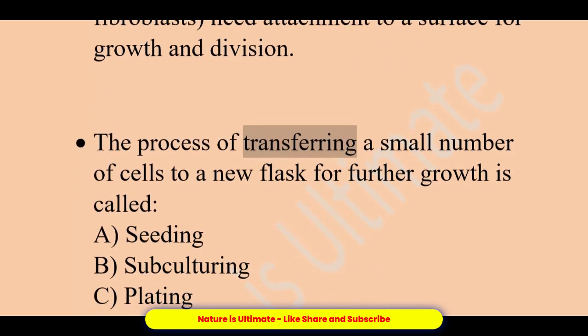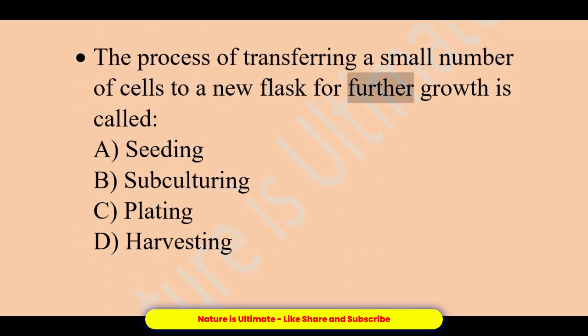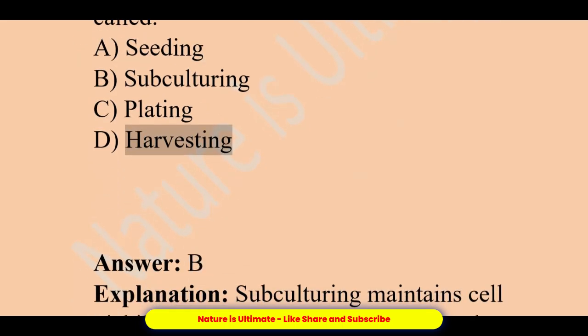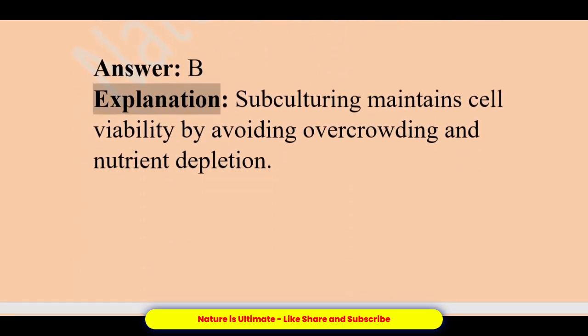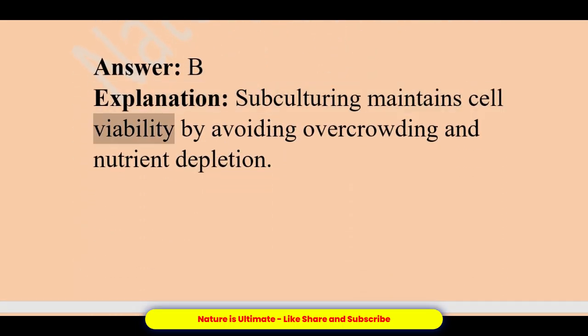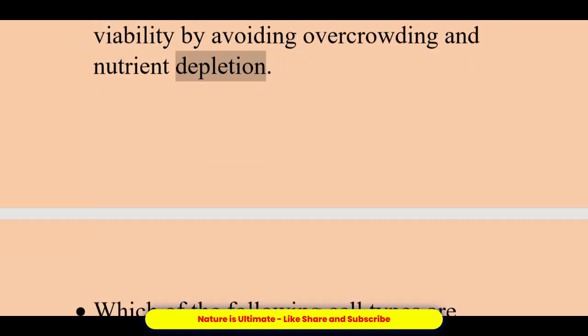The process of transferring a small number of cells to a new flask for further growth is called: A. Seeding. B. Subculturing. C. Plating. D. Harvesting. Answer, B. Explanation: subculturing maintains cell viability by avoiding overcrowding and nutrient depletion.